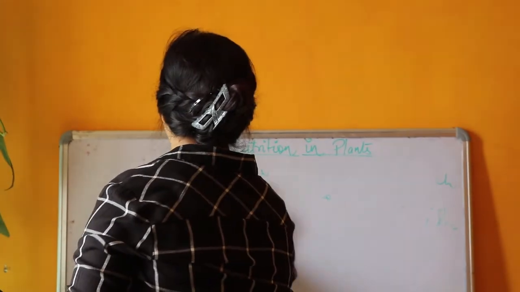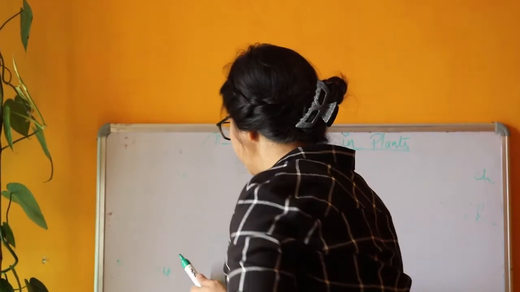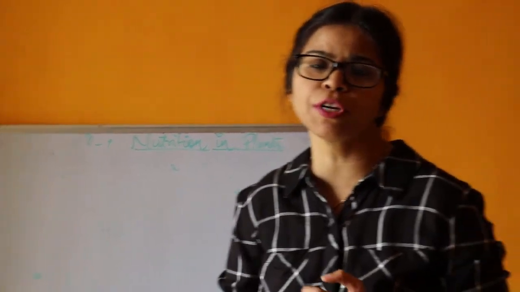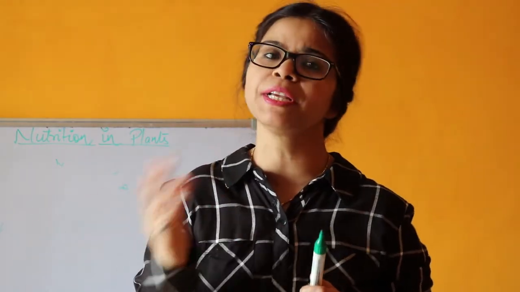If you write this equation, you will get full marks in this question. So now, a quick evaluation of what you have learned in this class. What is nutrition? Nutrition is the intake of food, a process in which food is taken in by the organism and the body utilizes it in various activities.